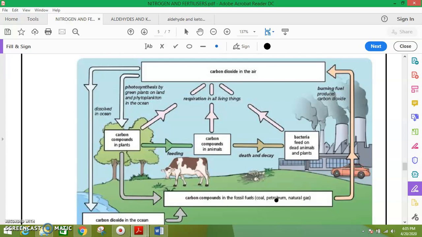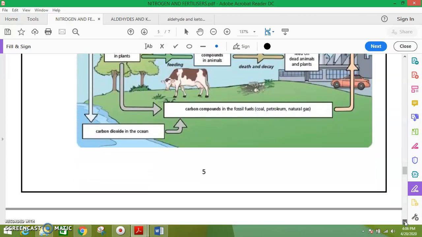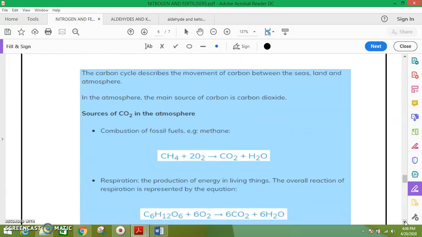When we burn these fossil fuels, we produce carbon dioxide, and this carbon dioxide dissolves in the oceans. Carbon dioxide in the oceans again forms fossil fuel, and then the fossil fuel is burned again and produces carbon dioxide. This is the cycle of carbon. See here the explanation.